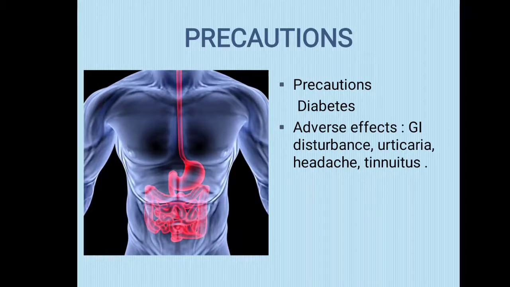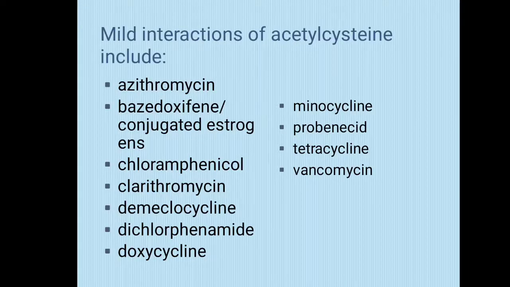urticaria, headache and tinnitus. Now the mild interactions of acetylcysteine include the drugs azithromycin, conjugated estrogens, chloramphenicol, clarithromycin, demeclocycline, dichlorphenamide, doxycycline, minocycline. Ultimately these are antibiotics, and probenecid, tetracyclines and vancomycin.